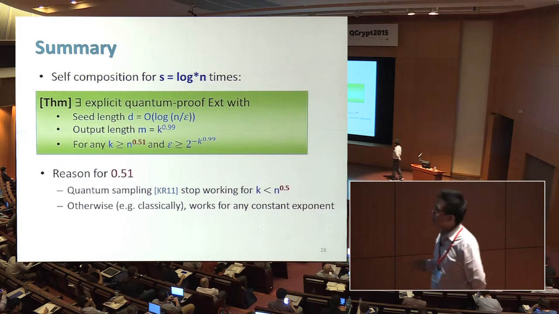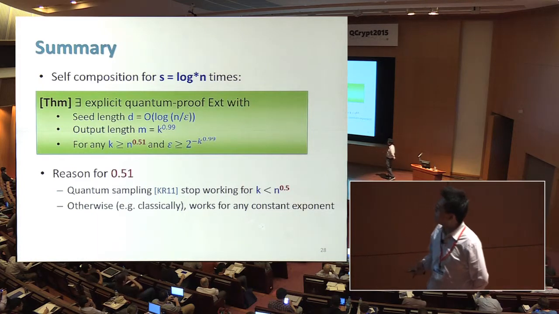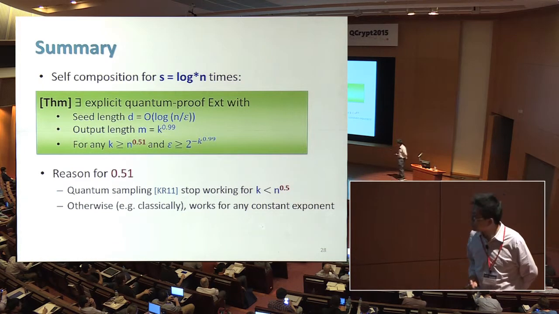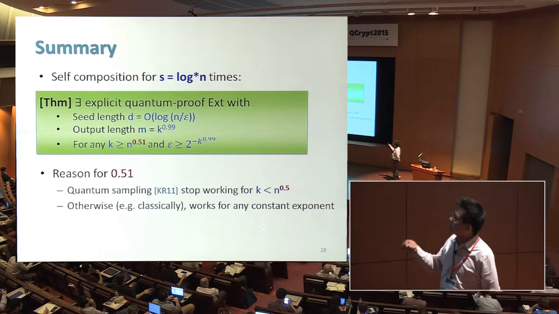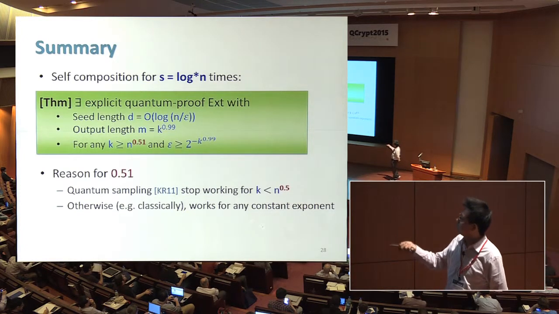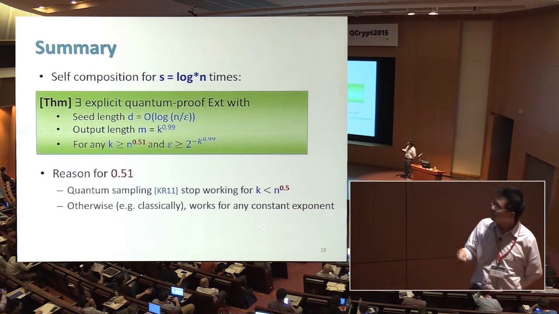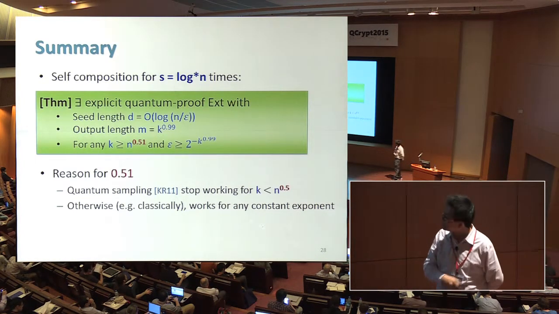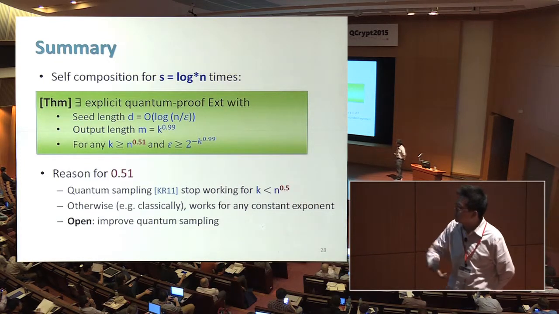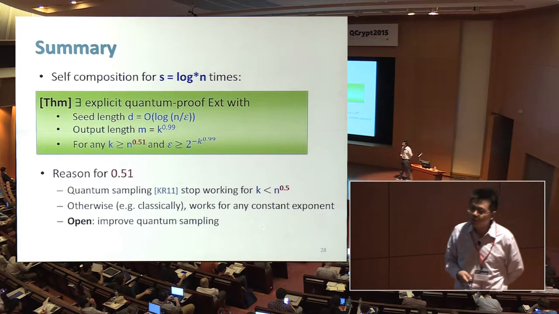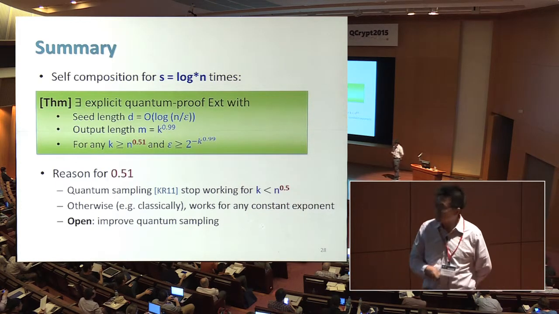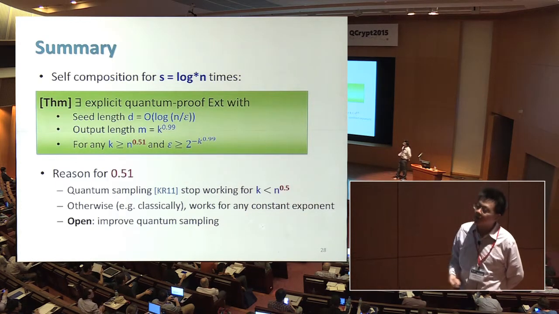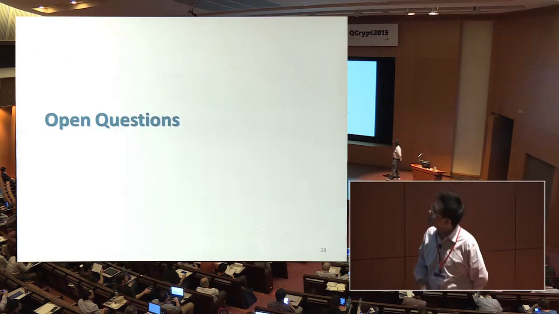So this quantum sampling lemma stops working for k less than square root of n. Otherwise, this procedure would allow you to extract from n to the alpha for any constant alpha. So this gives a very natural motivation to improve the quantum sampling lemma by Koenig and Renner, which will give a better seeded extractor immediately.